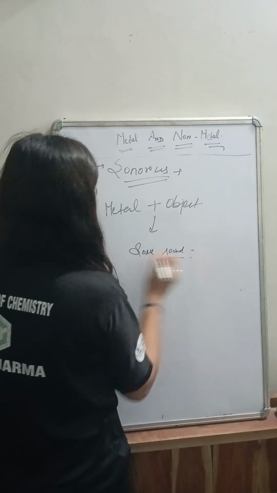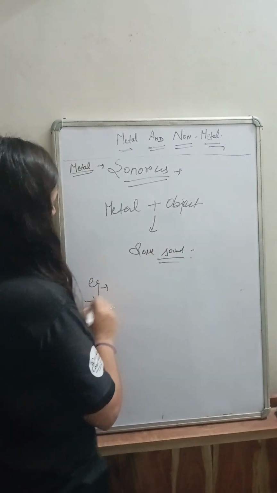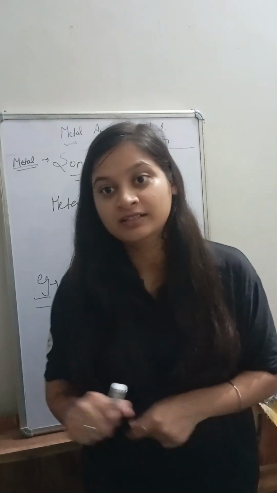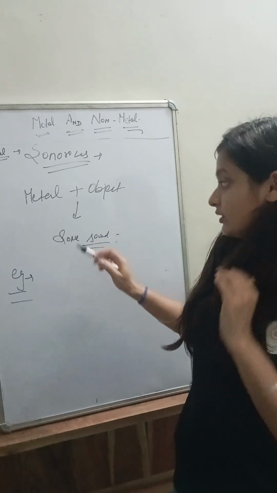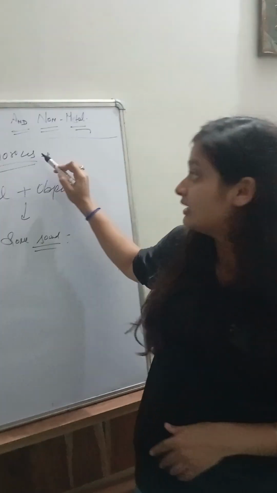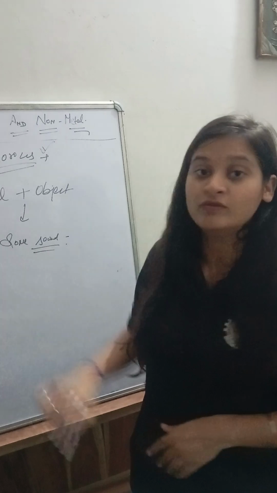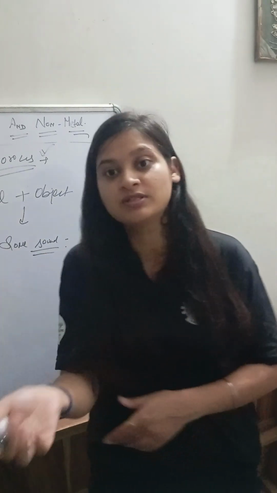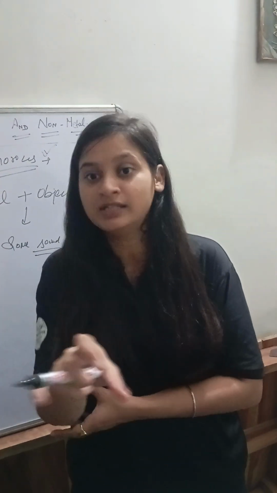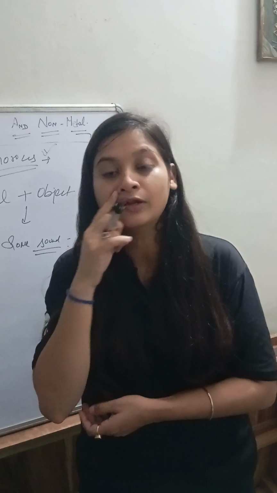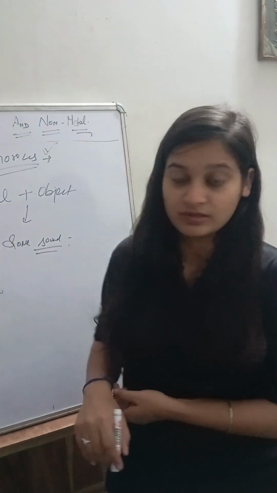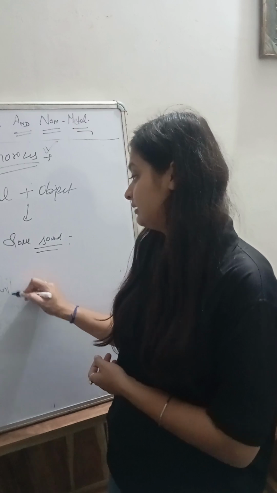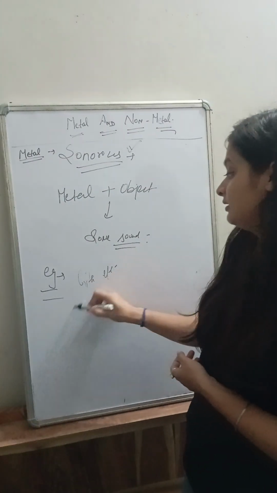For example, as you can see in your schools, there are ringing bells that are all formed by metals. So metals show the property of sonorous. Metal can be used for the formation of ringing bells. Metal can also be used for musical instruments, like guitar, violin, etc.